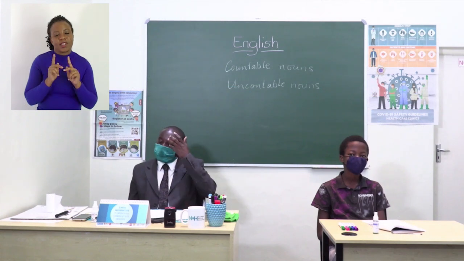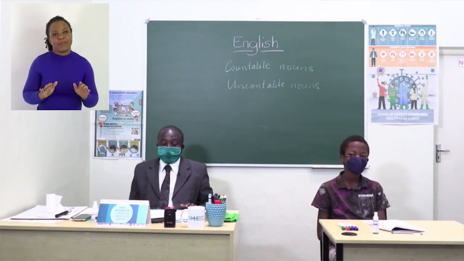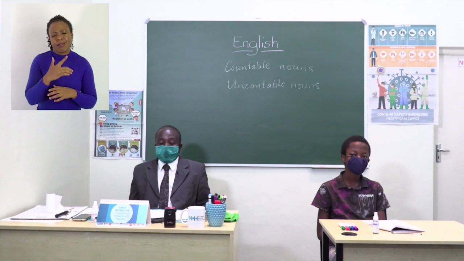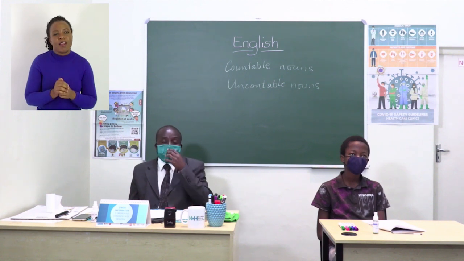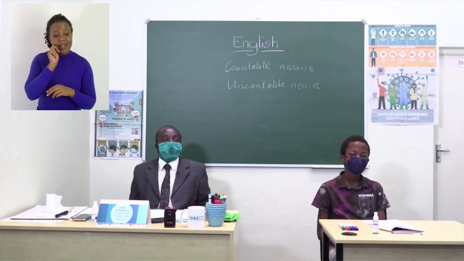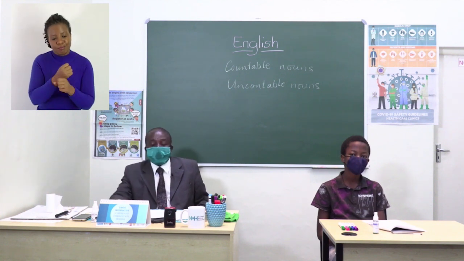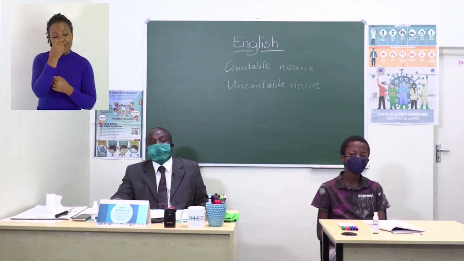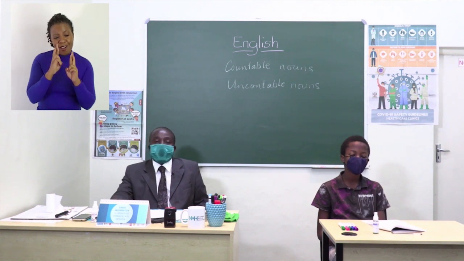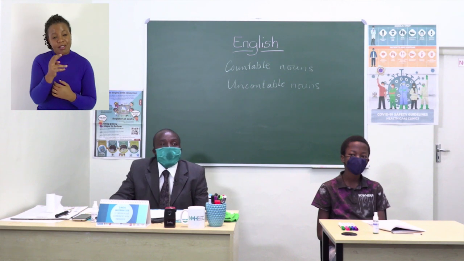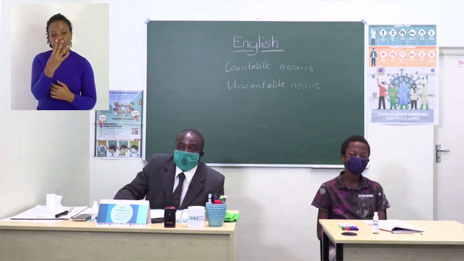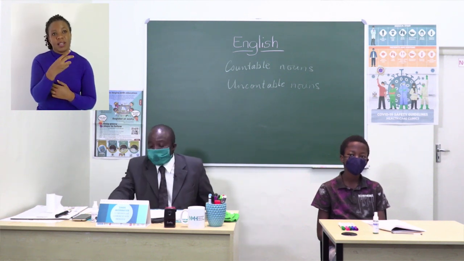Right, boys and girls, thank you very much. I hope these countable and uncountable nouns have helped you quite a lot. And I hope you are going to remember the difference between the two. Countable nouns are the nouns which you can count, and uncountable nouns are the nouns which you cannot count.